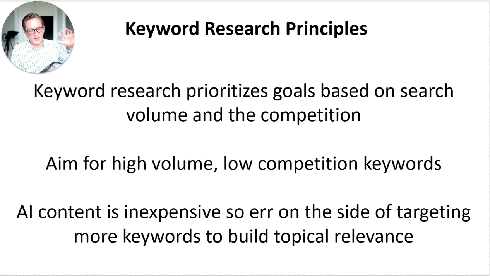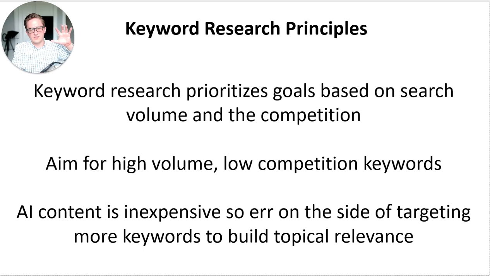So when we're looking at keyword research, in an ideal world we want to find high volume, low competition keywords. Now, volume and competition are both relevant to your client. I have a client who currently gets 20 or 30 clicks a month from Google Search Console, which they're incredibly happy about because each client is worth $50,000 to $60,000 for them. So they're in a very, very small search volume niche. 50 or 60 clicks a month is huge. And then I have other clients for whom 10,000 clicks a month is a rounding error.